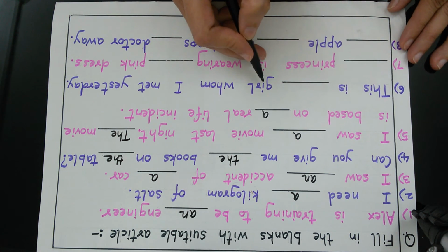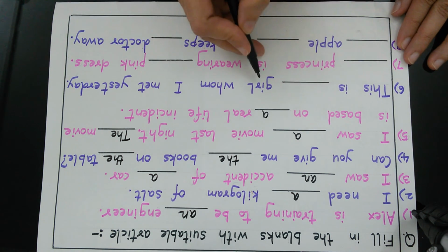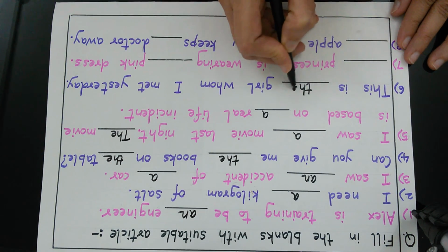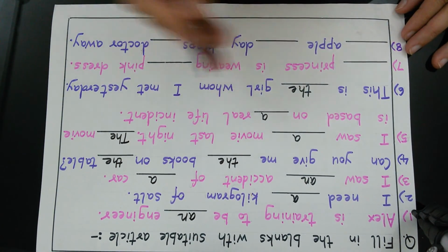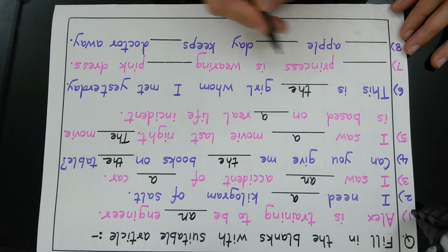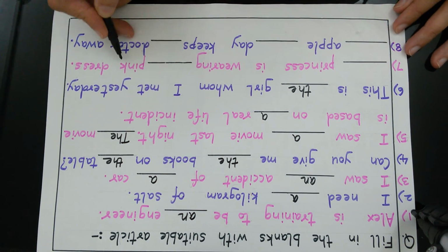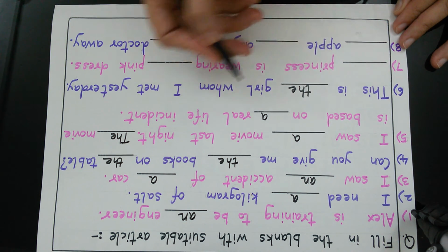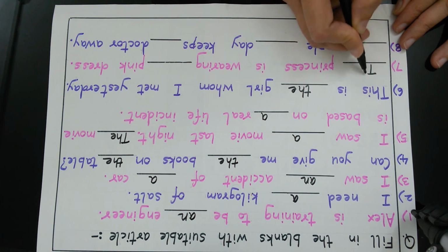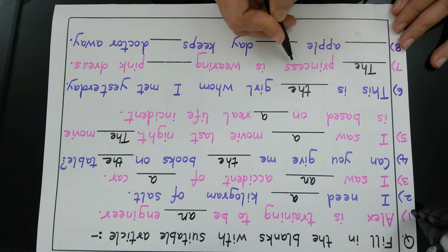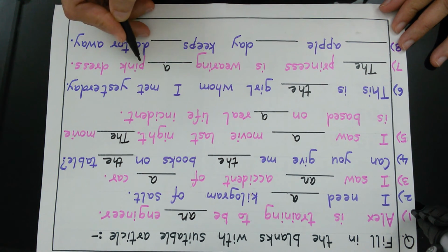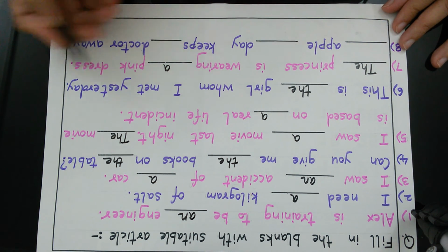Now here the speaker is talking about a particular girl, so we will use the. Dash princess is wearing dash pink dress. Here again the speaker is talking about a particular princess, so we will use the. The princess is wearing a pink dress because this is a consonant sound.